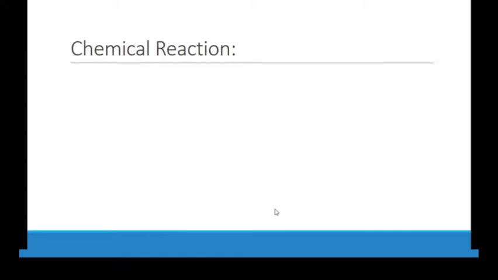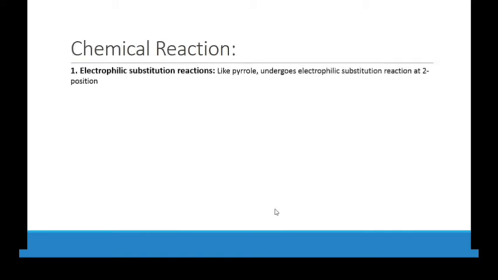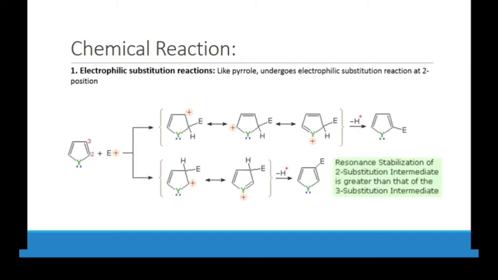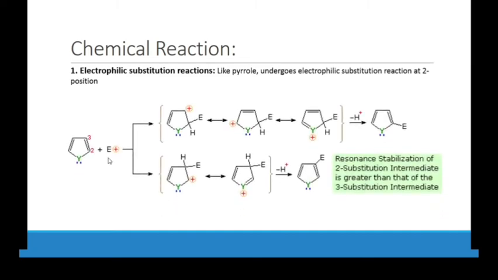And if we talk about chemical reactions, it is the same as pyrrole, which we already discussed in detail, so we will discuss it again here. If an electrophile attacks at position 2, suppose, then we have a positive sign here because it breaks this bond and attaches itself at position 2.